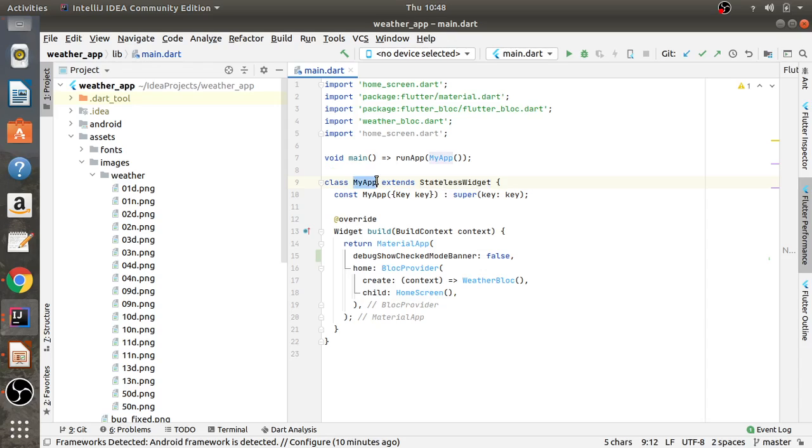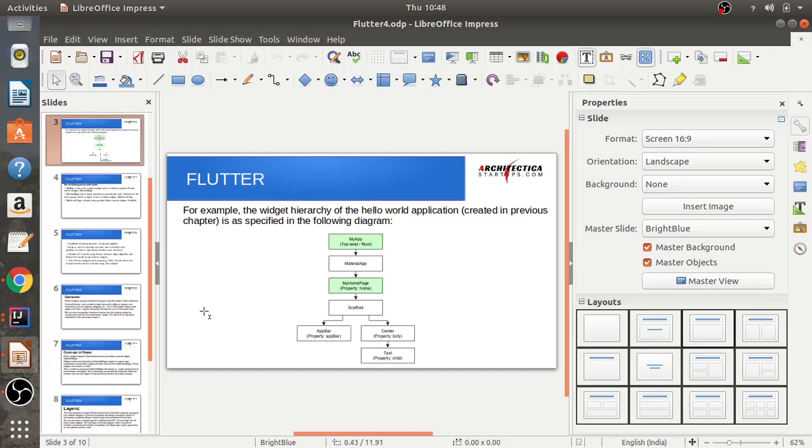So this my app is the root level widget. Under that we are using a function widget build, and we are returning a widget material app here. So that was the second hierarchy, as you have seen. See, material app is the second hierarchy.